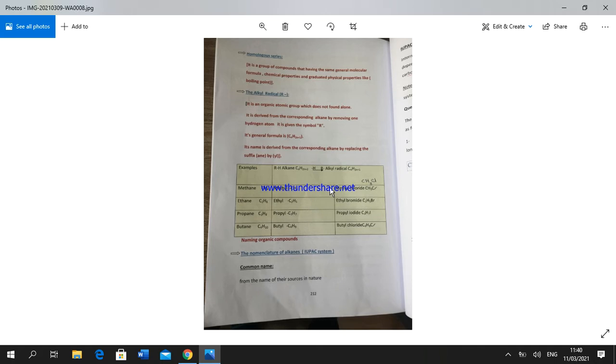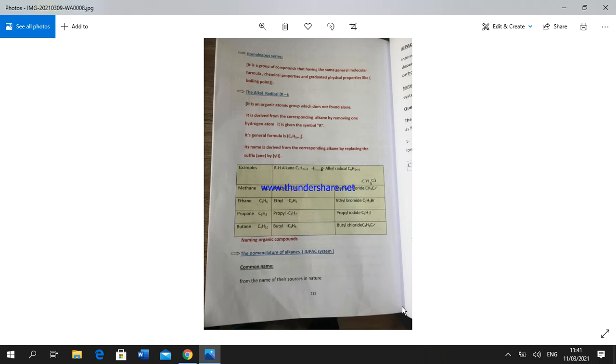The name is derived from the corresponding alkane by replacing -ane with -yl. For example, by removing one hydrogen from methane, it changes into methyl. Do you note that? The -ane suffix changed into -yl. Ethane also loses one hydrogen and changes into the ethyl radical. Propane loses one hydrogen and changes into the propyl radical, and so on.